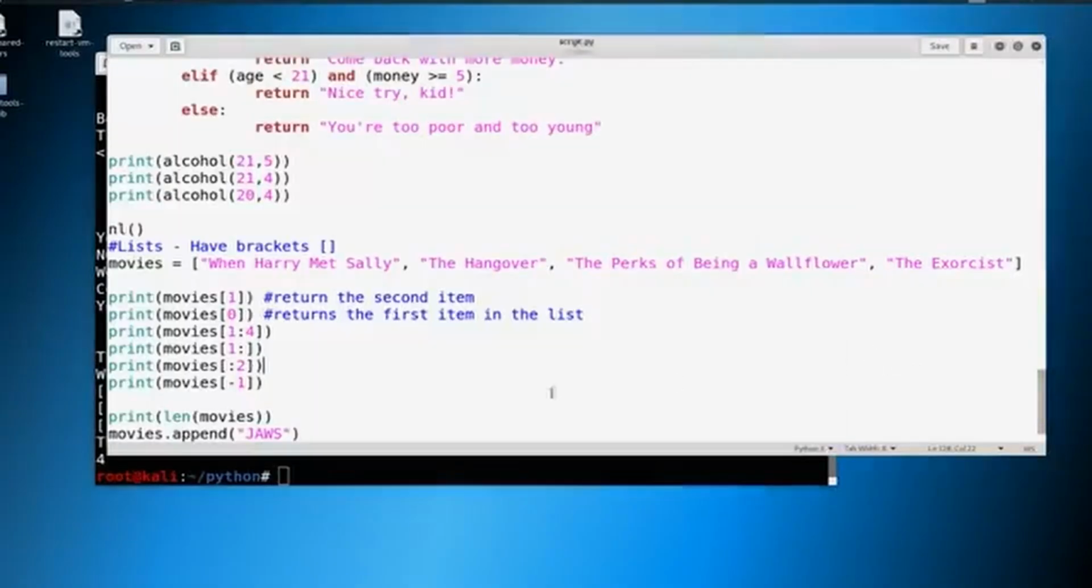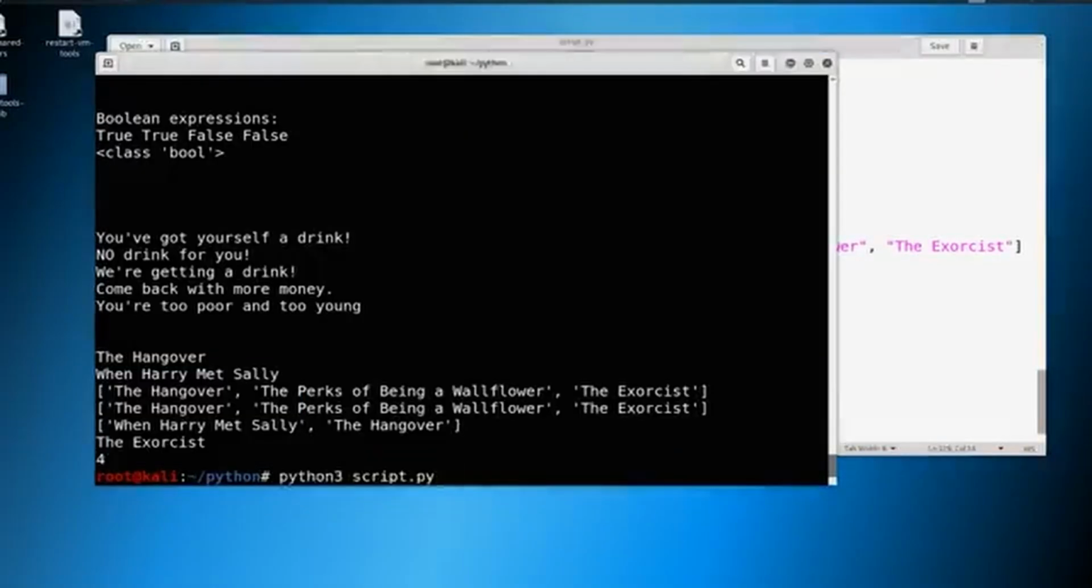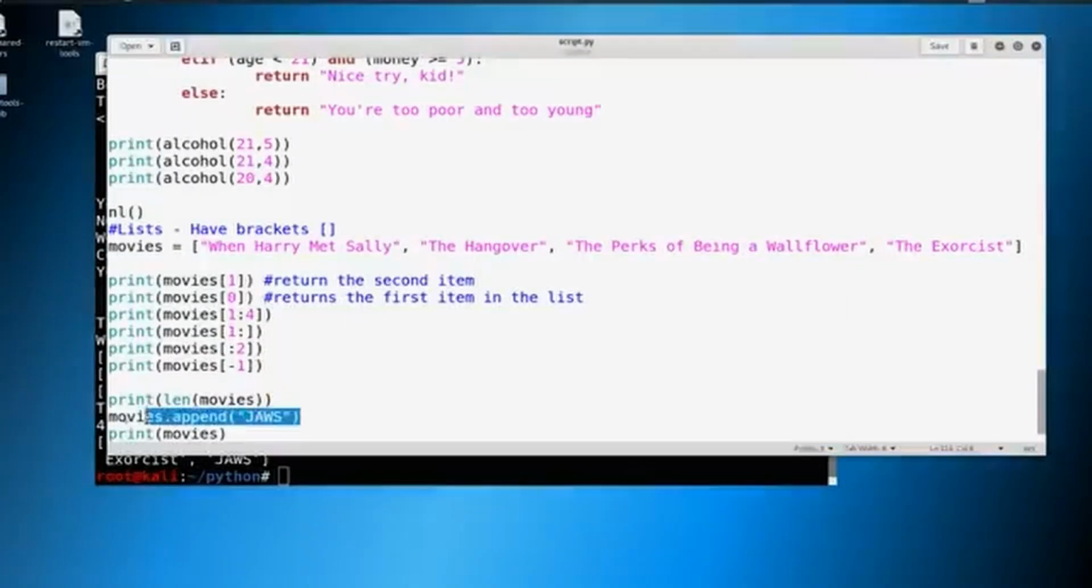So let's go ahead and try printing that out. And, well, we'd have to actually print it, sorry, movies.append, and then we'd say print movies now. And it should print out with Jaws added in. Where do we think Jaws is gonna actually add itself into? Well, if you said the end of the list, you were correct. So when we append something, we append it to the very end of the list.